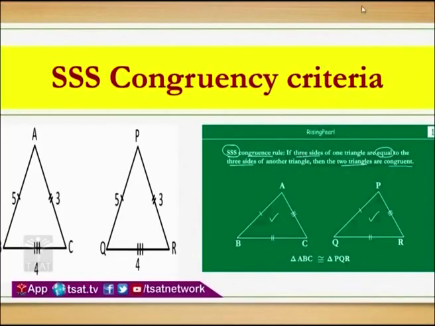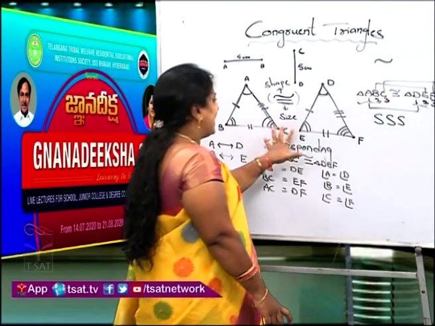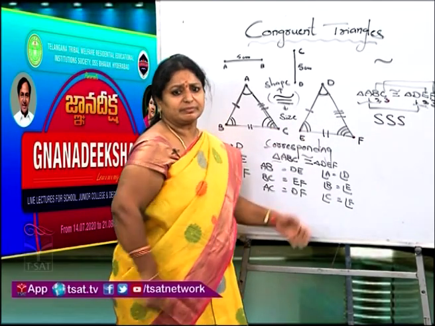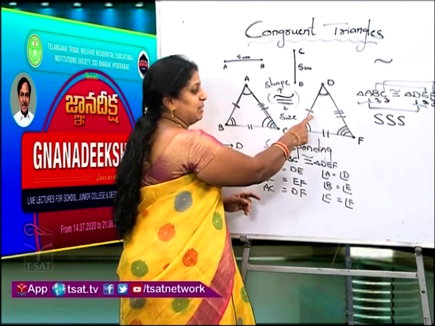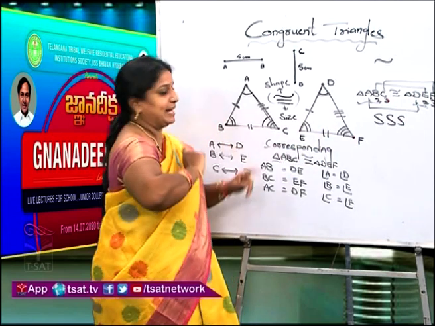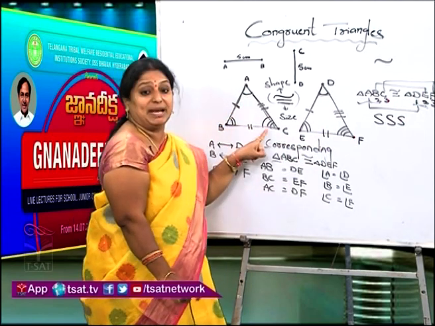Now see the next image in the same slide. I used symbolic notation. Children, if you see the board, did I take any dimensions here? I did not take any dimensions. Just a symbolic representation I am giving. Single line, double line, triple line. Single arc, double arc, triple arc for angles.